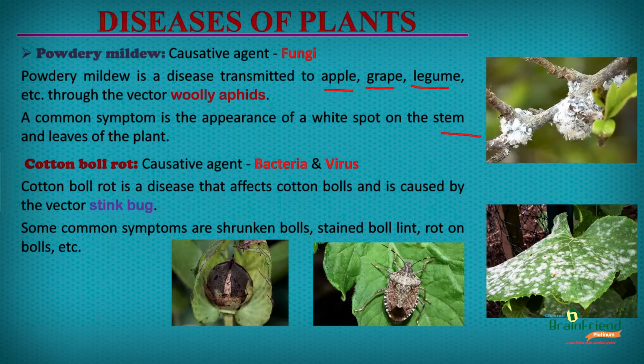This is a typical image to show a common symptom of powdery mildew on a plant. As we can see, there are white patches on the body of the stem of the plant.